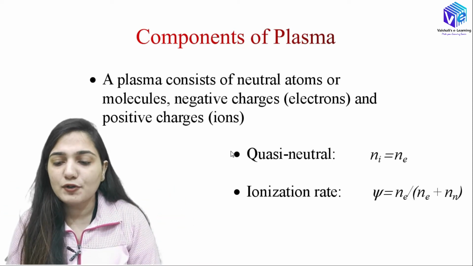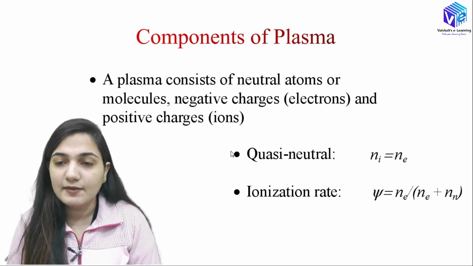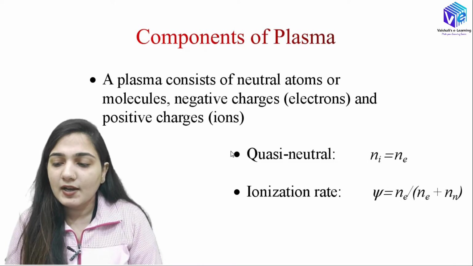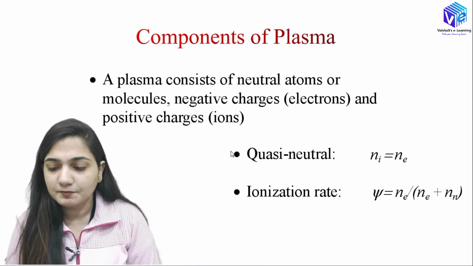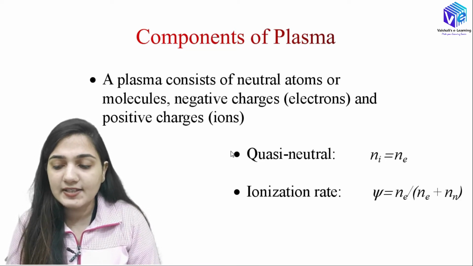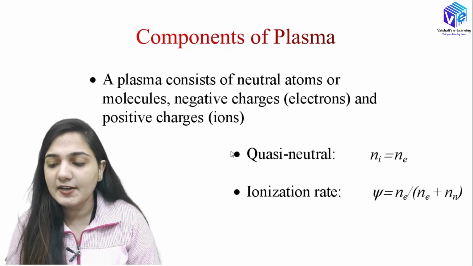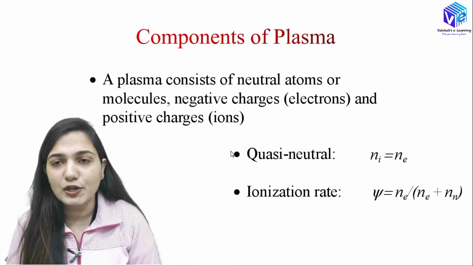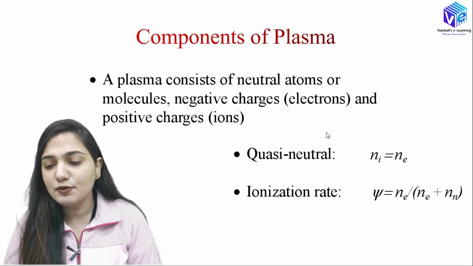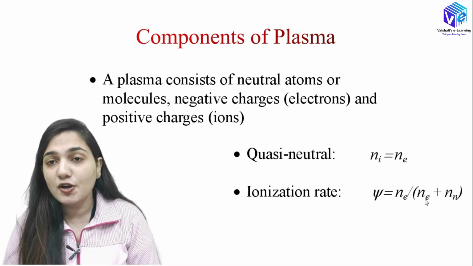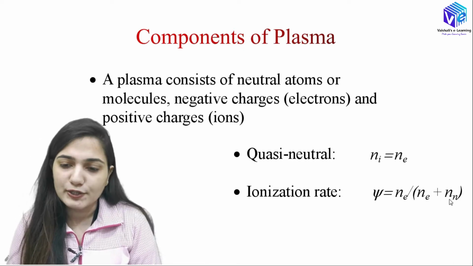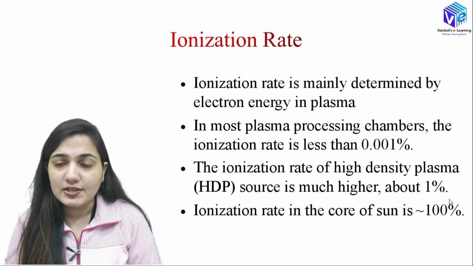Okay, so if I want to talk about the quasi-neutral plasma, the number of ions will be equal to the number of electrons. If I talk about the ionization rate, it will be equal to the number of electrons divided by the number of electrons plus the neutral atoms or molecules number. Okay, so ionization rate is represented by psi: number of electrons divided by number of electrons plus number of neutral atoms or molecules. Now coming to the ionization rate.